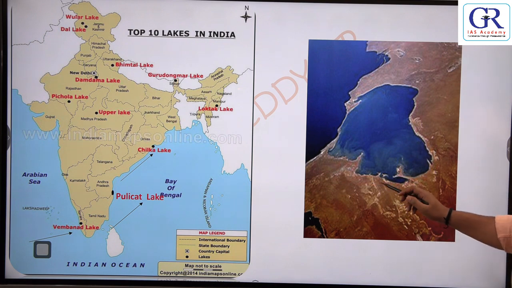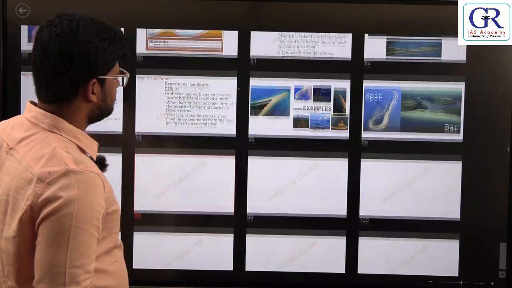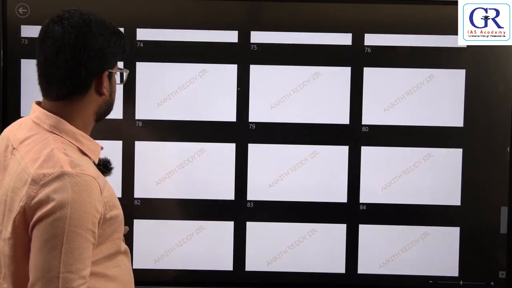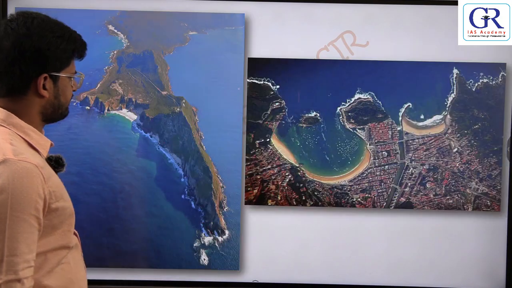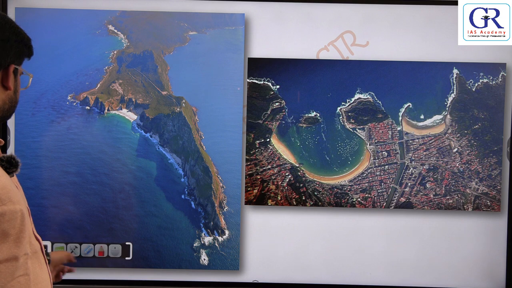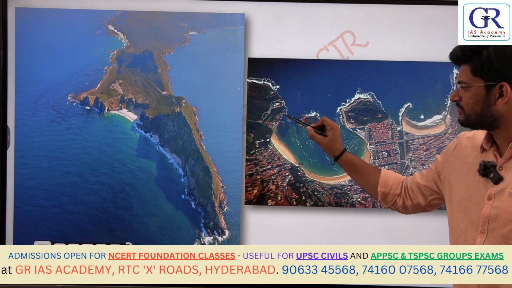See, this picture is a small bay, right?